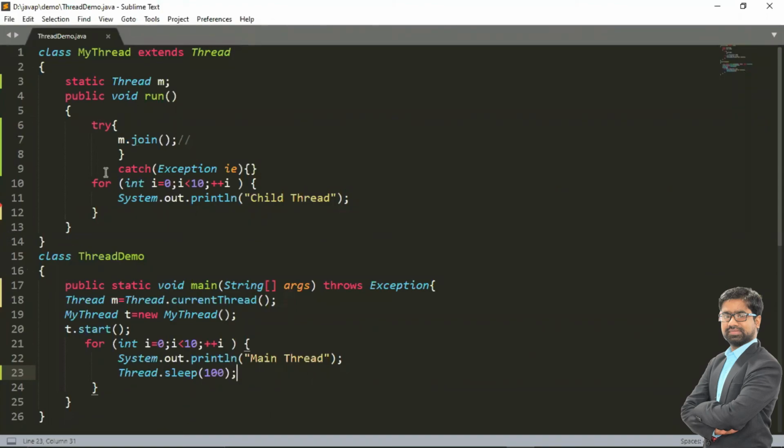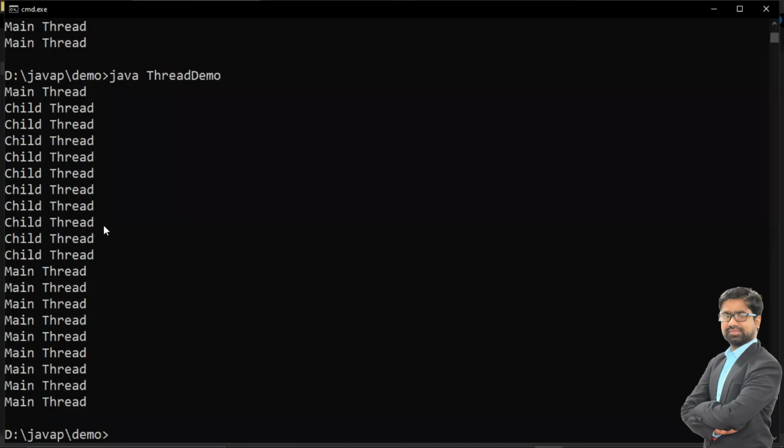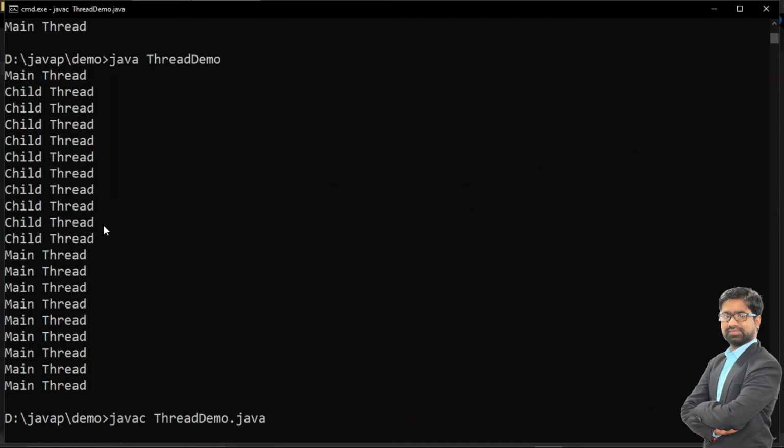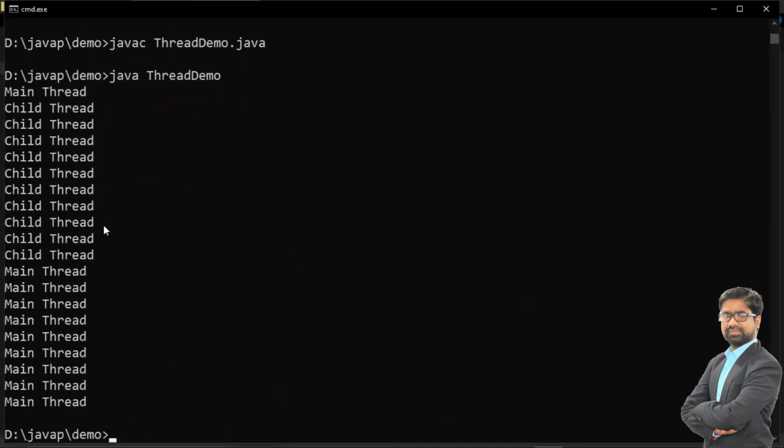Now what we can do is write this logic above the join method. Let me execute the program. What we can do here is write it inside a for loop. Now let me execute again. Okay, so the child thread is executed first, then the main is executed one time, then again the child thread, then the main thread is executed.